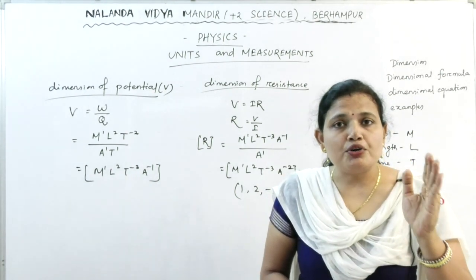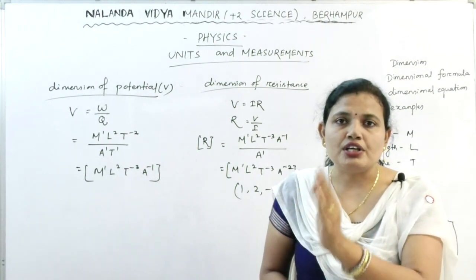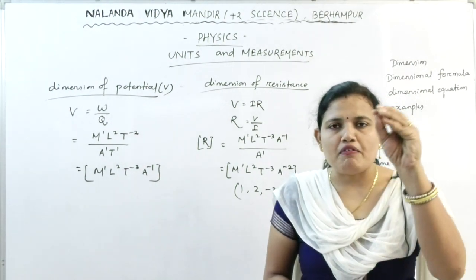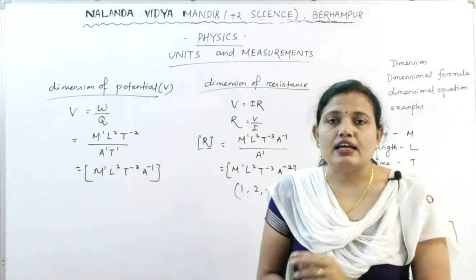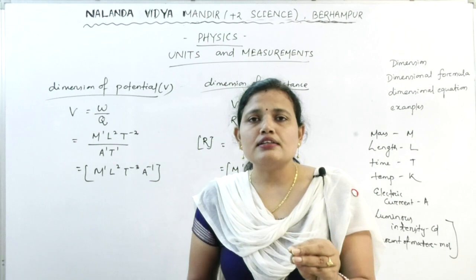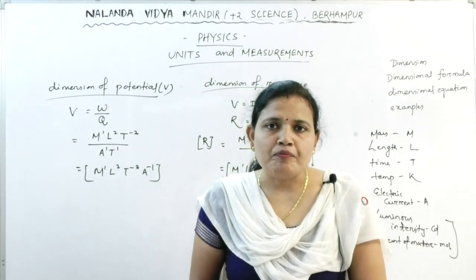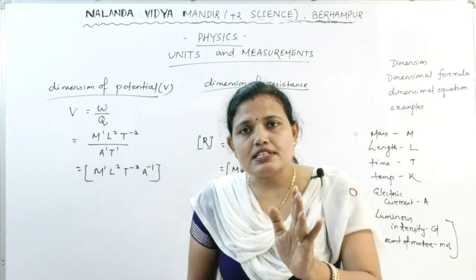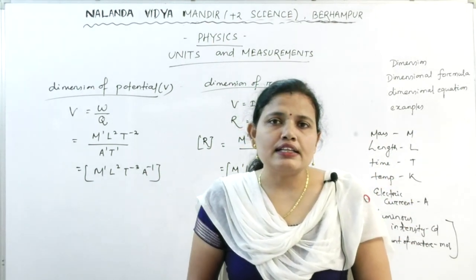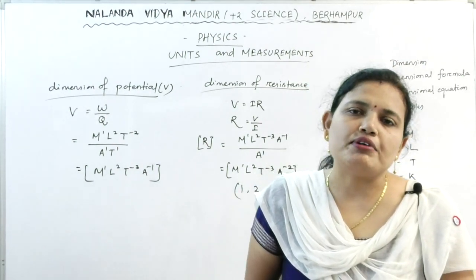The power to which the fundamental quantities have to be raised is the dimension. Along with the power, if you are writing the fundamental quantities, then it is the dimensional formula. Then along with the physical quantity, if you are writing the dimensional formula, then it is the dimensional equation.